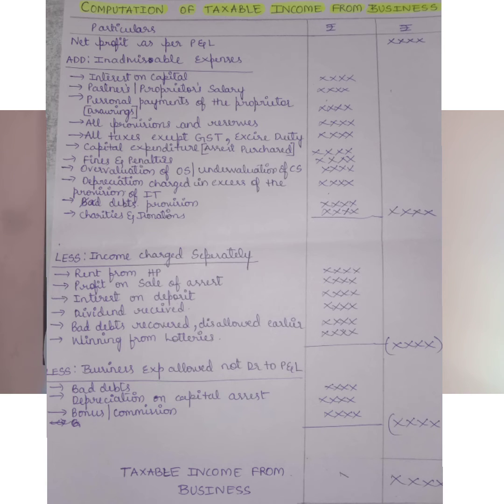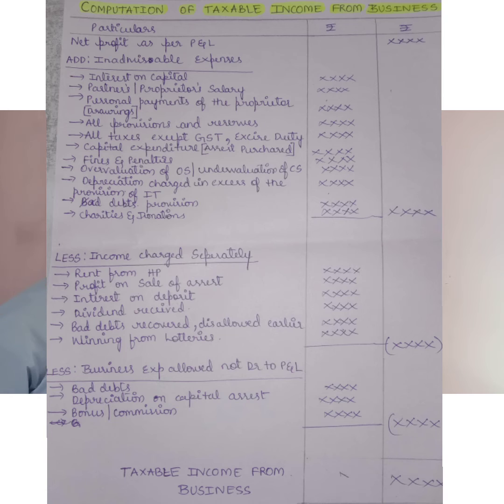And less incomes charged separately. As I said, you will not discriminate the income. All incomes are credited to profit and loss account. Those incomes which are not to be assessed under the head income from business will be deducted from the income. That is rent from house property, profit on sale of asset, interest on capital credited to profit and loss account, dividend received credited to profit and loss account, bad debts recovered disallowed earlier, winnings from lotteries.